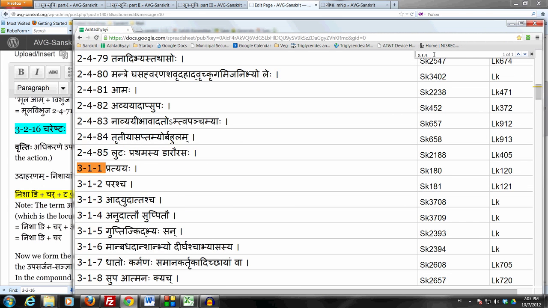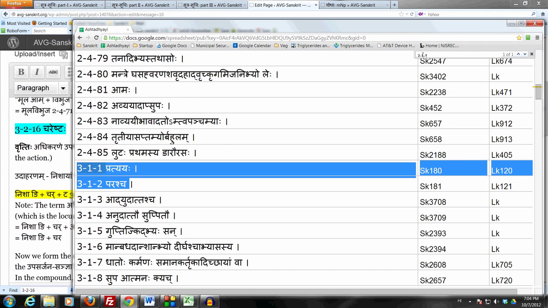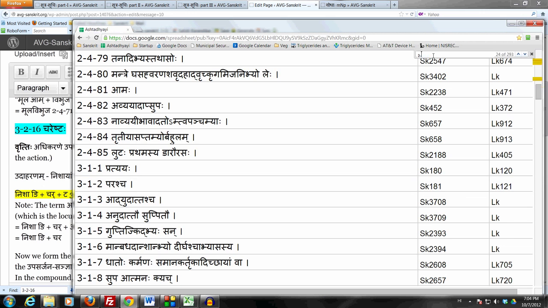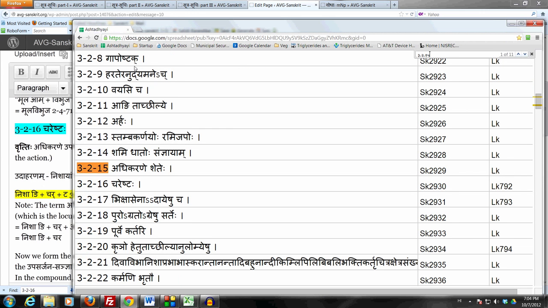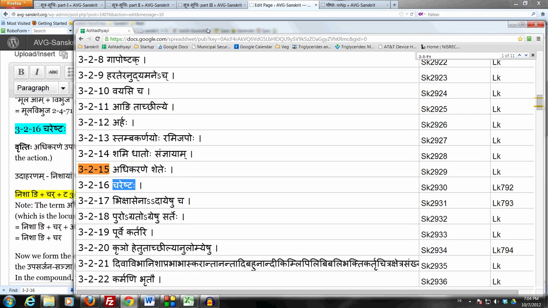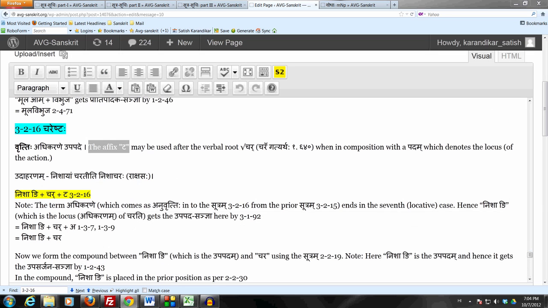used. Now the anuvritti of adhikarane is coming from the prior sutram 3.2.15, adhikarane shetehe. From that sutram 3.2.15, the anuvritti of adhikarane is coming into this sutram 3.2.16. So this is not karmani, this is not any supi, this is specifically adhikarane.